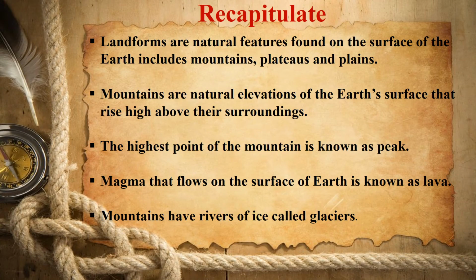It's time for recall. What we learnt in this chapter. Landforms or natural features found on the surface of the earth include mountains, plateaus and plains. Mountains are natural elevations of the earth's surface that rise high above their surroundings. The highest point of the mountain is known as the peak. Magma that flows on the surface of the earth is known as lava. Some mountains have rivers of ice called glaciers.